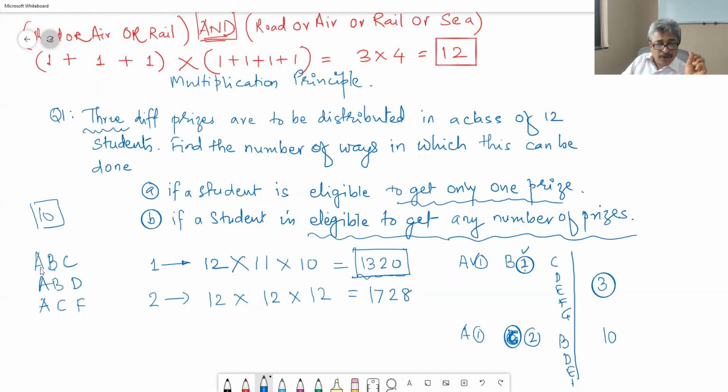First position can be occupied in 12 different ways, second position can be occupied in 11 different ways, and third position can be occupied in 10 different ways. Therefore the first answer is 1320 and the second answer is 1720.